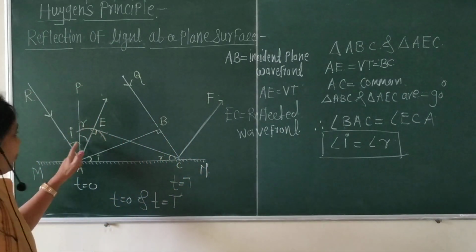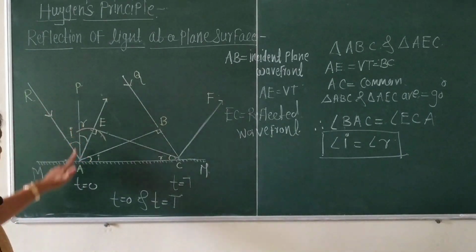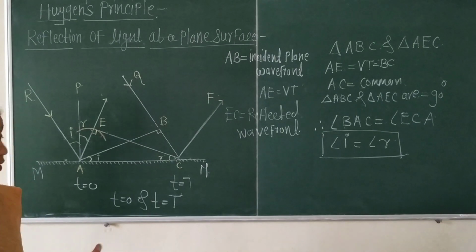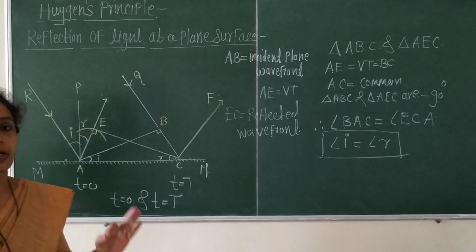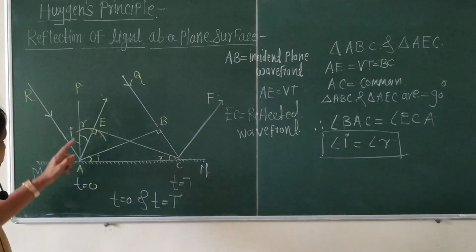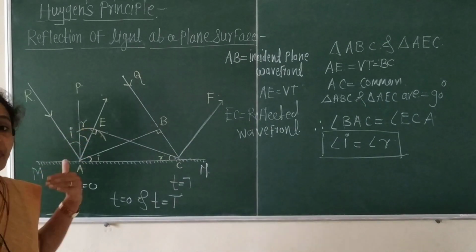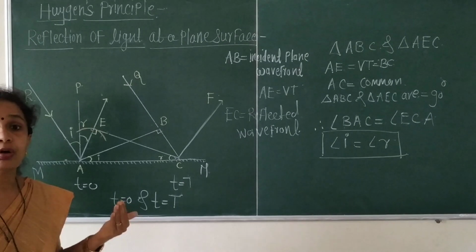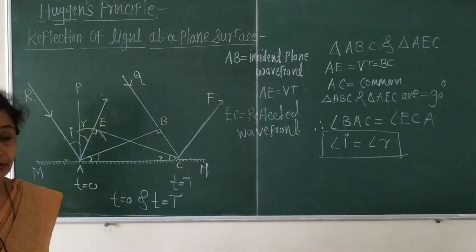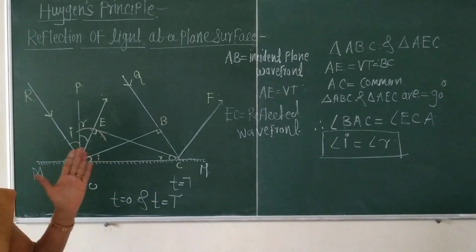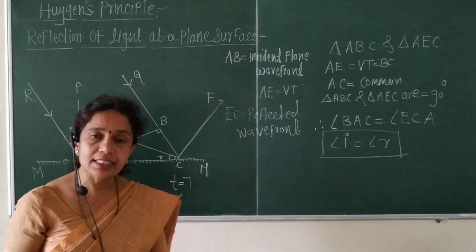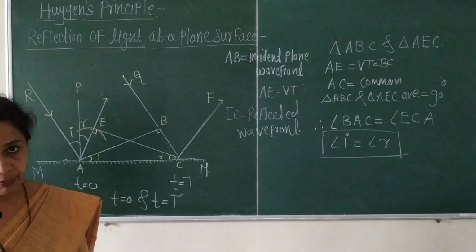I is the angle of incidence, because PA is the normal. The angle between normal and incident ray PA is called the angle of incidence. And the angle between the reflected ray and normal is called the angle of reflection R. Therefore, this is the law of reflection. Angle of incidence is equal to the angle of reflection.